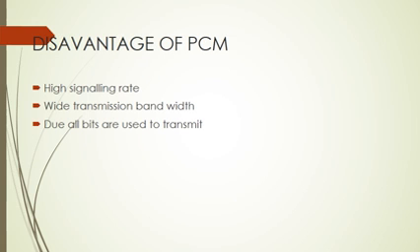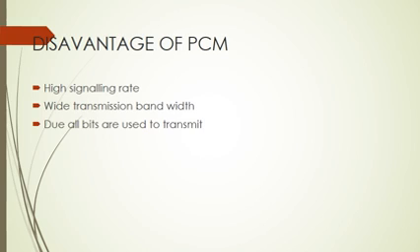Pulse code modulation has some disadvantages, as it requires a high signaling rate and a wider transmission bandwidth, because it requires transmitting all the bits that are used to encode the data. The signaling rate can be reduced by reducing the number of bits, and the number of bits can be reduced if we use a higher step size.